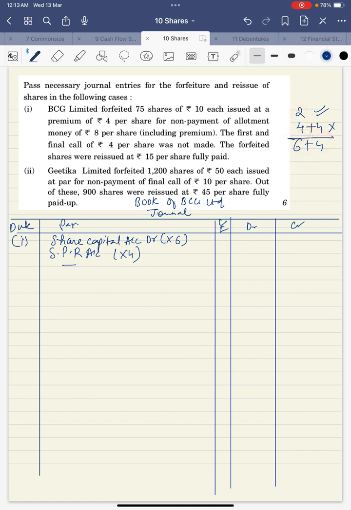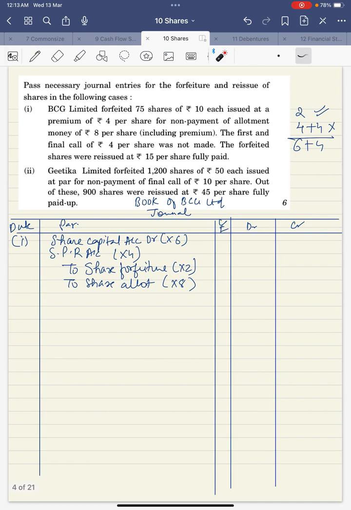Okay, so now to the credit part. This is my credit part: share forfeiture and share allotment. Share forfeiture account into 2, to share allotment account into 8. You can find it out on your own. 6 plus 4 is 10. Is it 10 over here also? Yes, it is. In the narration you can write down, 75 shares forfeited for non-payment of allotment.